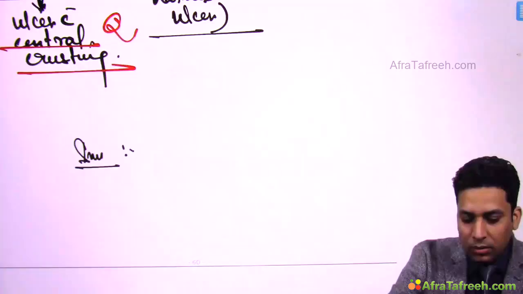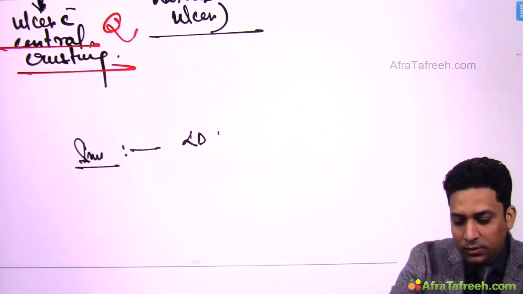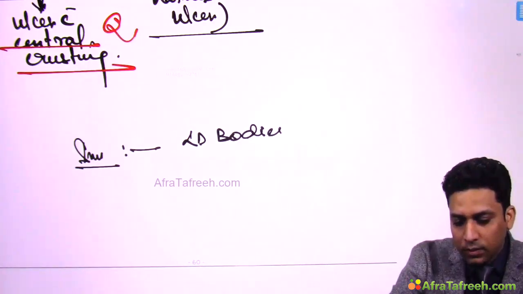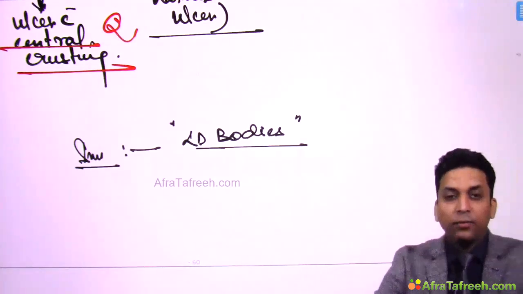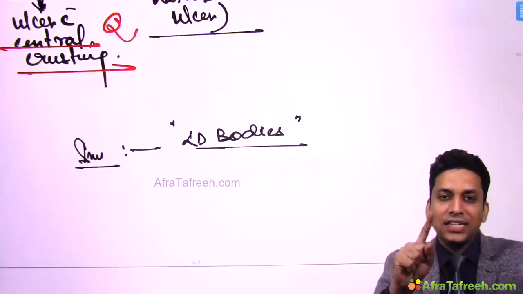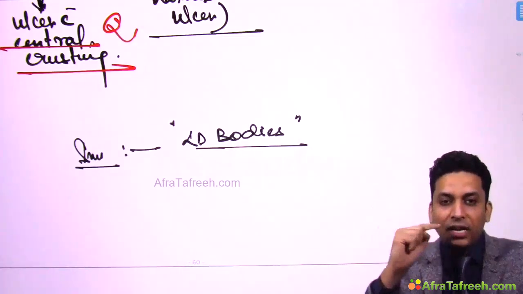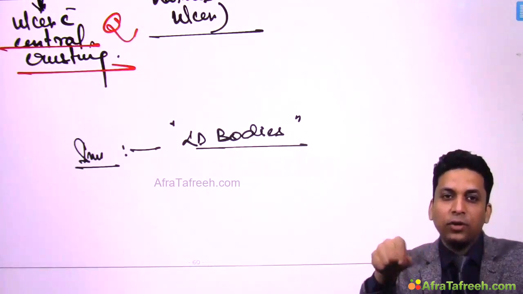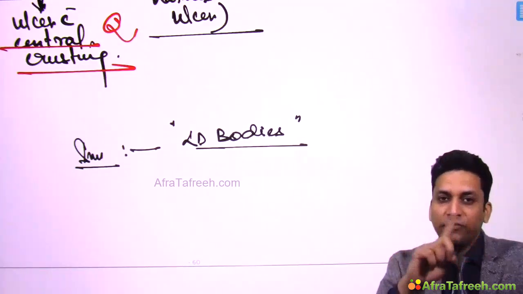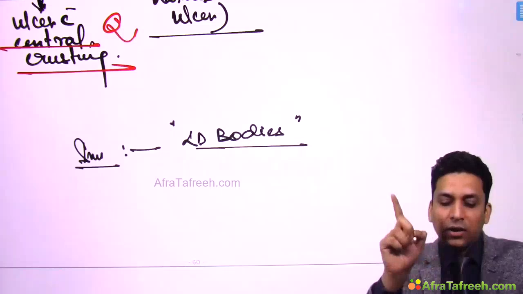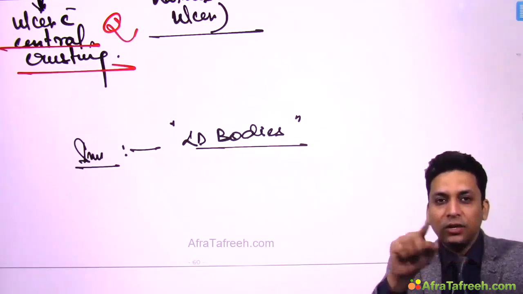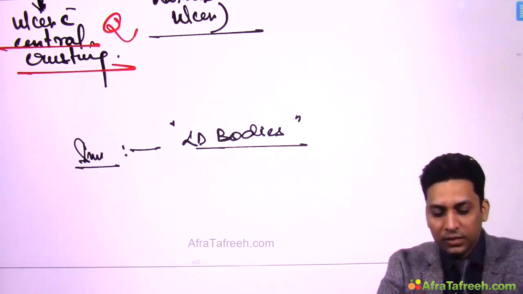Investigation, you might get LD bodies, which is Leishmania Donovan bodies. So remember, Donovan bodies are seen in Donovanosis, an STI, while LD bodies, Leishmania Donovan bodies, are seen in leishmaniasis. So remember D for D, Donovan, Donovanosis. Okay, LD, that is Leishmania Donovan body. So L in leishmaniasis.